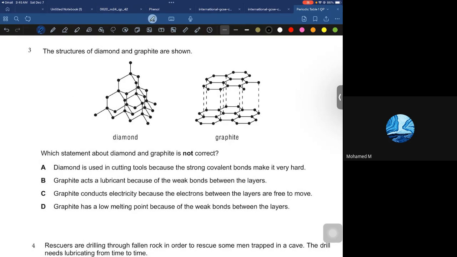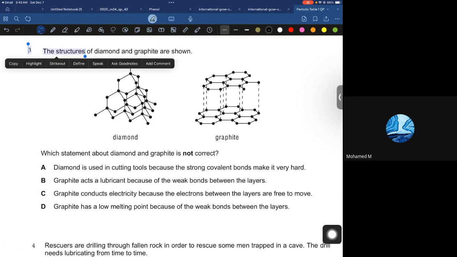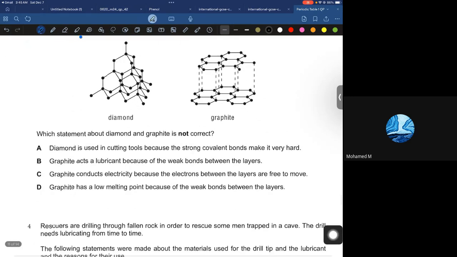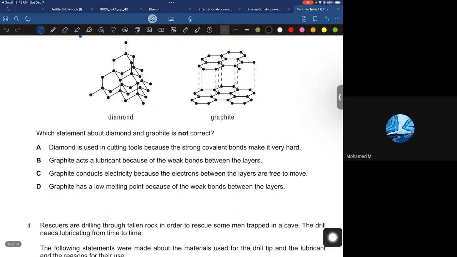Which statement about diamond and graphite is not correct? Diamond is used in cutting tools because strong covalent bonds make it hard. Graphite acts as a lubricant. I think A is wrong. A is: diamond is used in cutting tools. Graphite acts as a lubricant because of the weak bonds between the layers. Graphite conducts electricity because the electrons between the layers are free to move. Graphite has a low melting point because of the weak bonds between the layers.